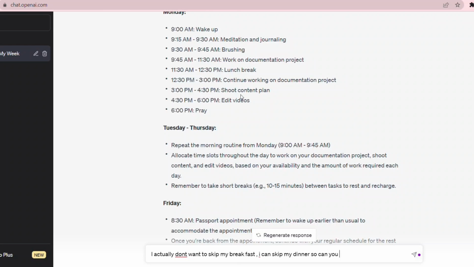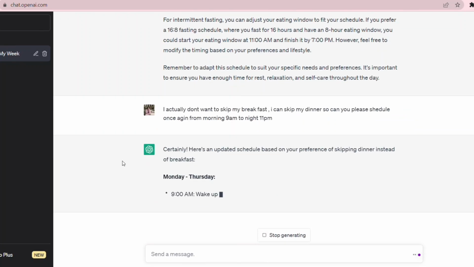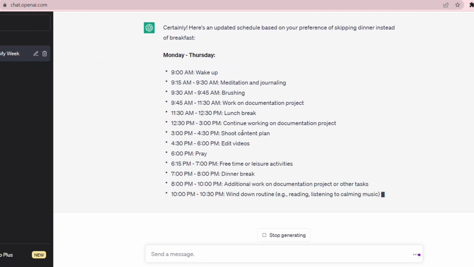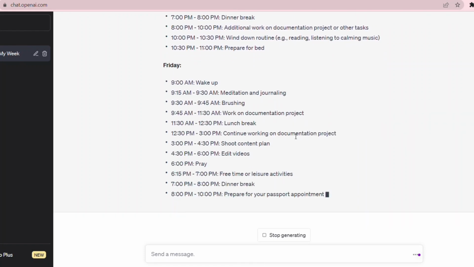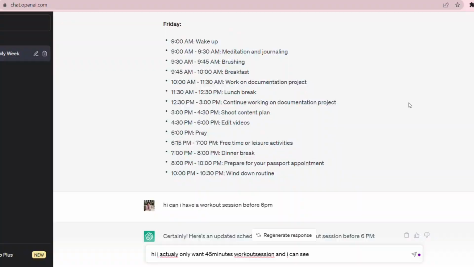Again I gave a command: sorry, this is not what I want, I want something added. I wanted my workout routine to be at a certain time. It tried to add it, but something else was missing. Then I told it I want my breakfast just after brushing, just after I get up. Then I got: wake up to meditate and then get your breakfast before brushing. So I told it I want this after brushing, not before. Again it changed, but the workout session was going all over the place. Then I made it do this again.